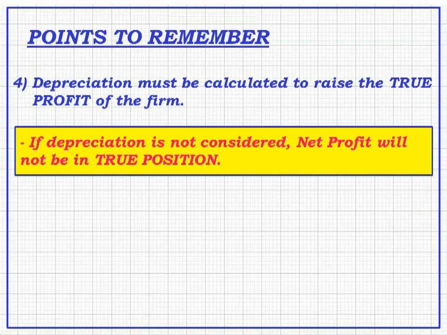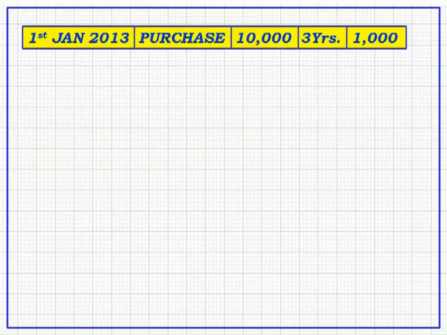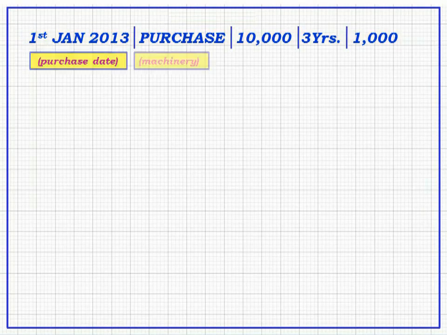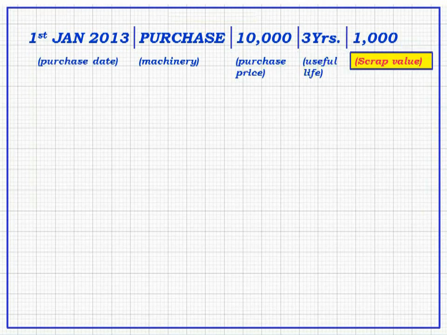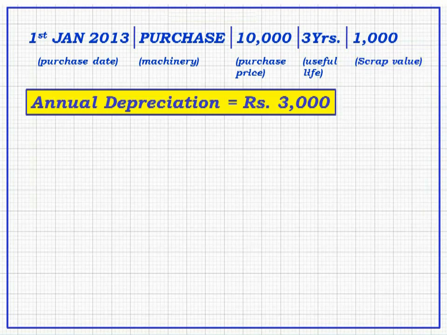Let's revise the previous question. 1st January 2013, machinery purchased, 10,000, 3 years, 1,000. It means on 1st January 2013 the machinery was purchased for rupees 10,000 and the working life was 3 years and the scrap value was rupees 1,000 and the annual depreciation on the machinery was rupees 3,000.